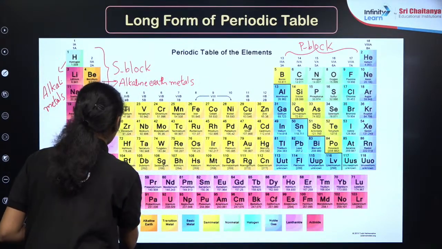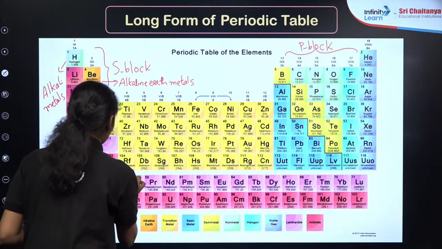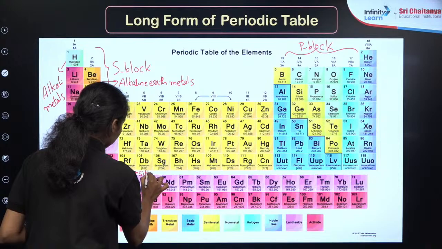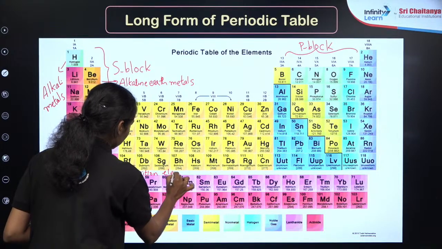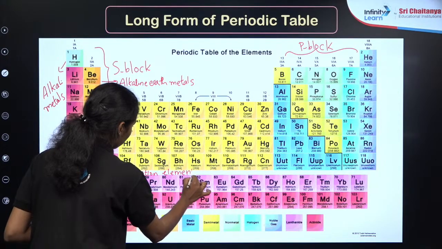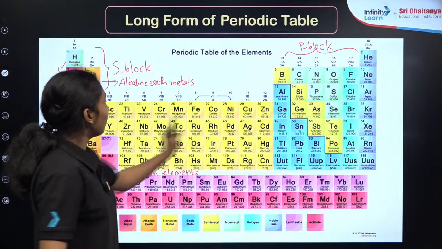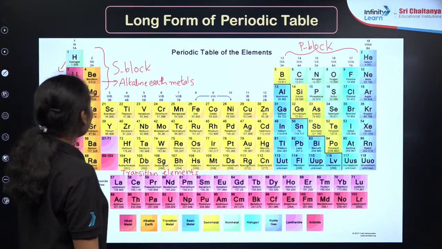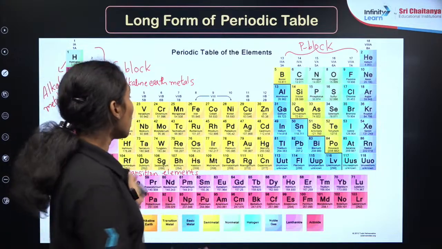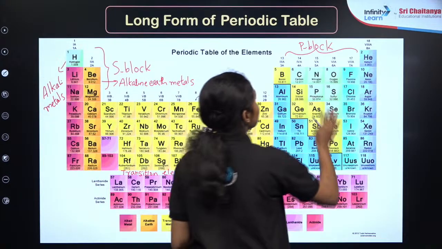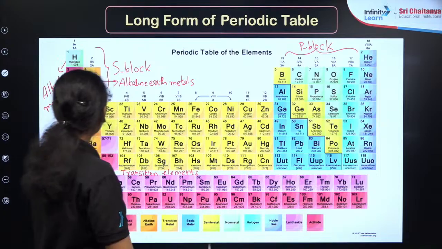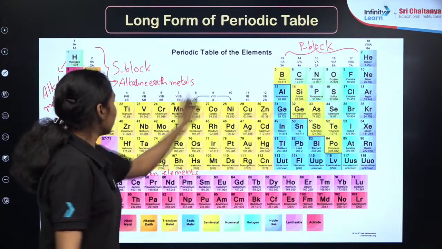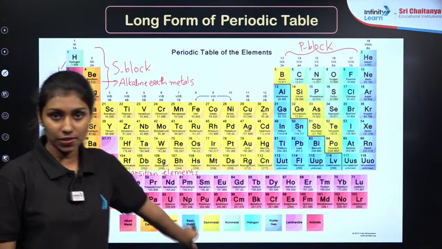These group 3 to 12 elements are known as the transition elements, which means they have a transition from highly electropositive metals to highly electronegative non-metals, right? Between the S block elements and P block elements, there are the transition elements. This is the group 3 to 12 elements, transition elements.